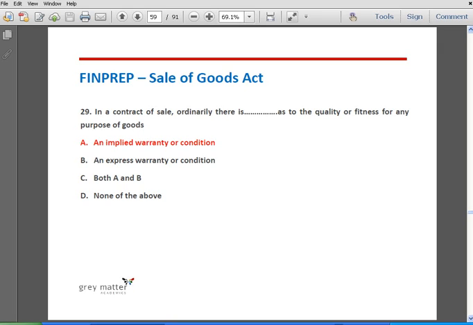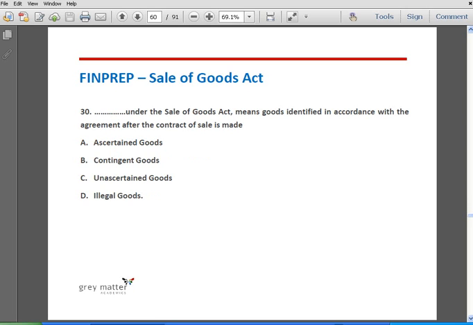The major difference between condition and warranty is that a condition is the main purpose of the contract and a warranty is collateral to the main purpose of the contract. Hence, both in case of condition and warranty, there is some implied warranty that the goods will be of quality and fit for the purpose for which they are being purchased, and hence there need not be any express agreement as regards the quality and fitness of the goods. The correct answer is option A.